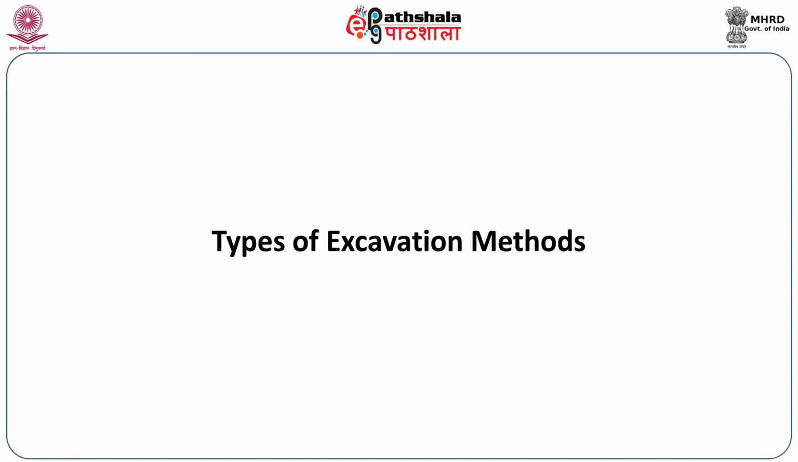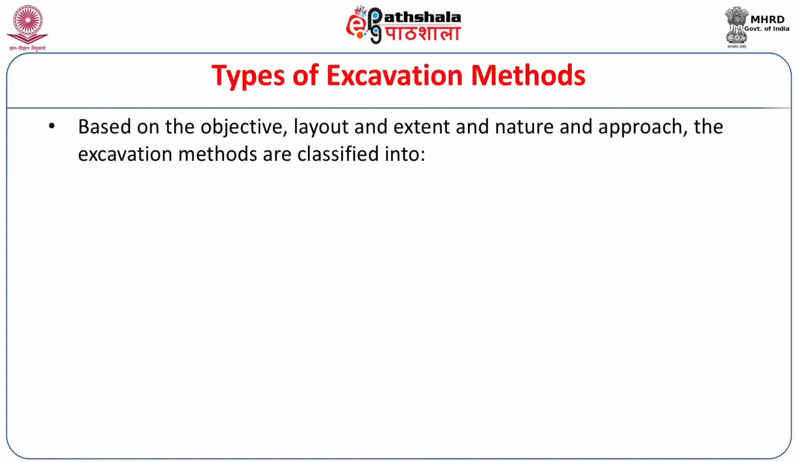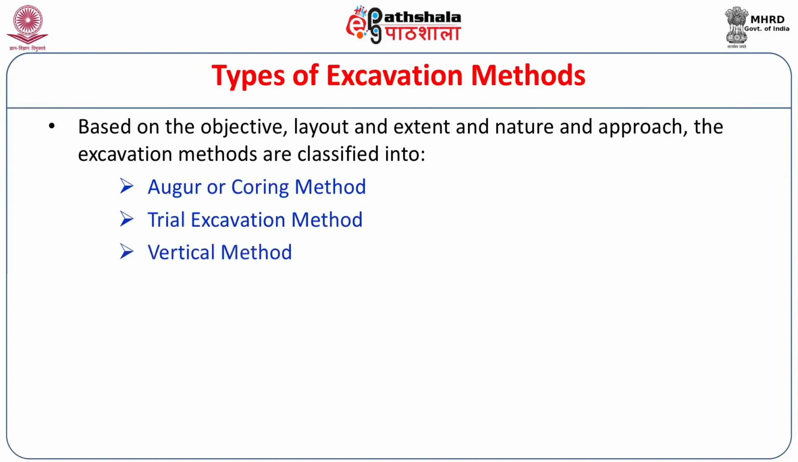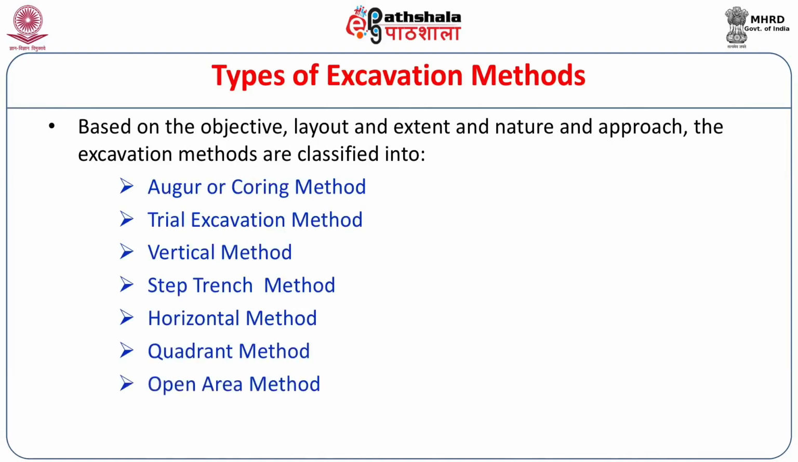What are the different types of excavation methods or approaches? Based on the objective, layout, extent, nature and approach, the excavation methods are classified into auger or coring method, trial excavation method, vertical method, step trench method, horizontal method, quadrant method, open area method. These are the different methods adopted by researchers in various parts of the world.